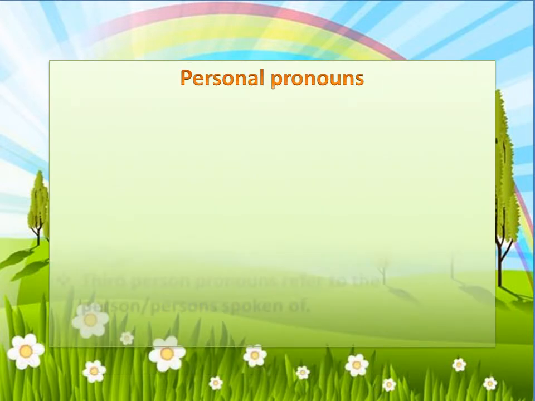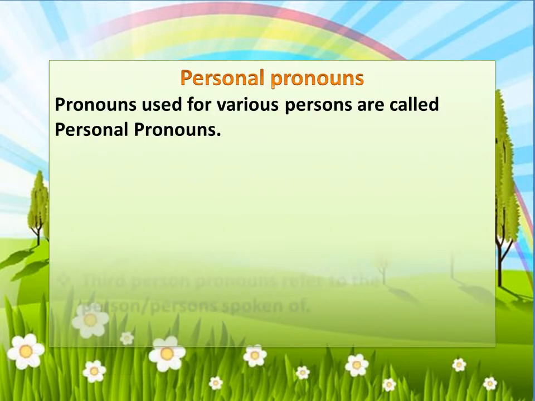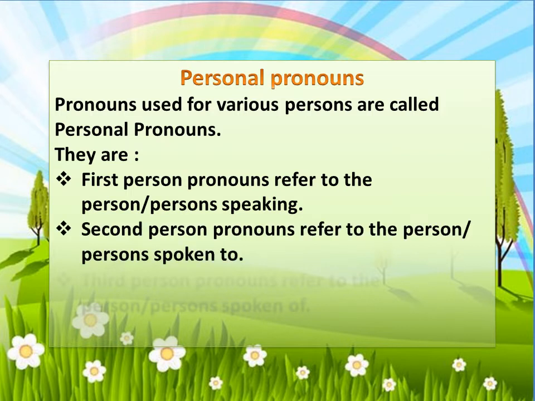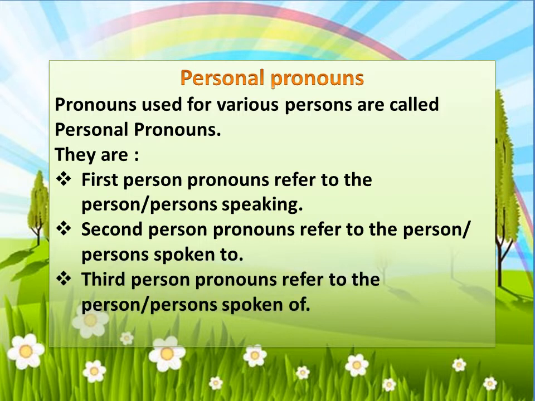Personal pronouns. The pronouns used for various persons are called personal pronouns. They are of three kinds. First person pronouns: they refer to the person or persons who are speaking. Second person pronouns: they refer to the person or persons who are spoken to. Third person pronouns refer to the person or persons who are spoken of.